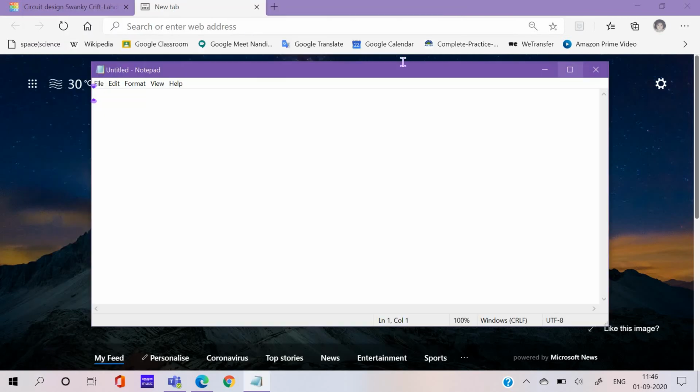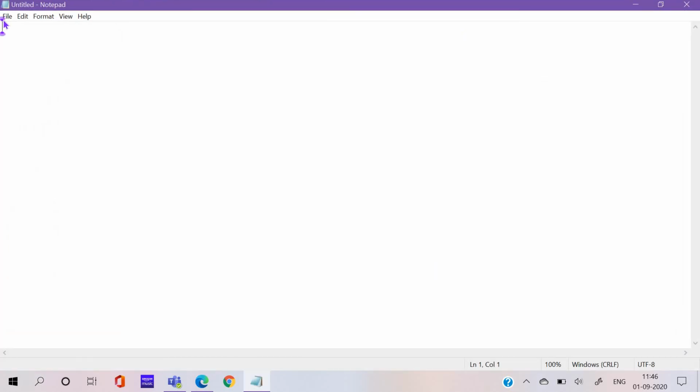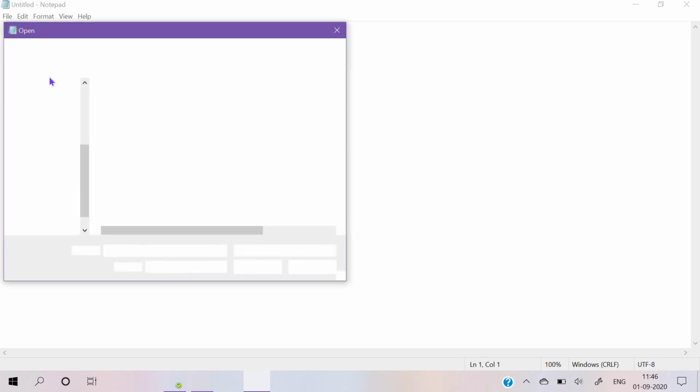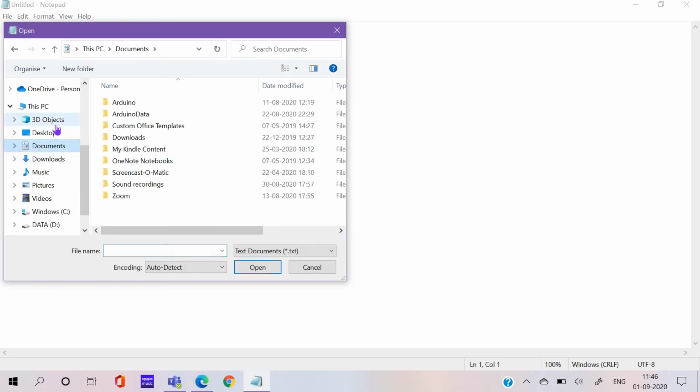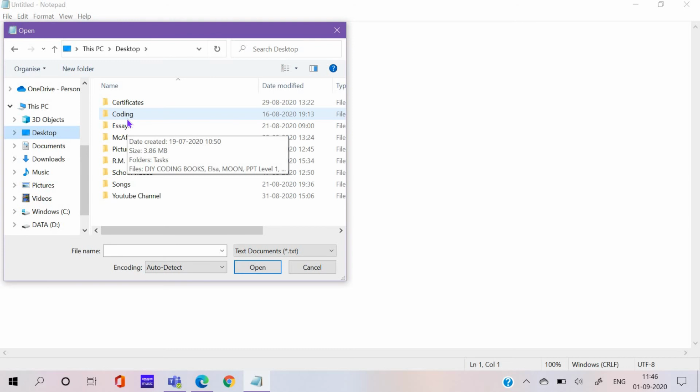Yeah, this is the notepad. So now I'm just gonna open an HTML file which I made before. Actually, right now in the pandemic, I was just doing coding, and nothing else.